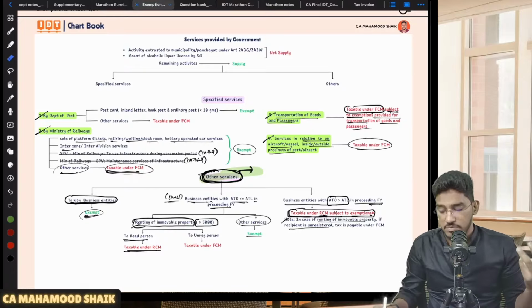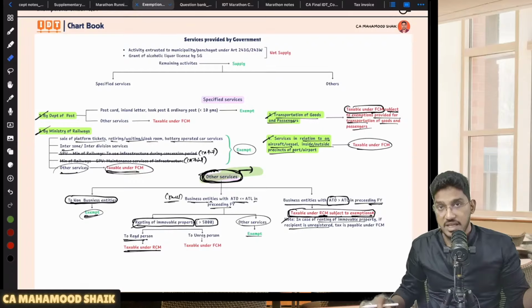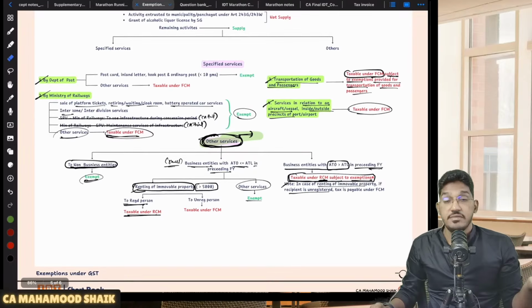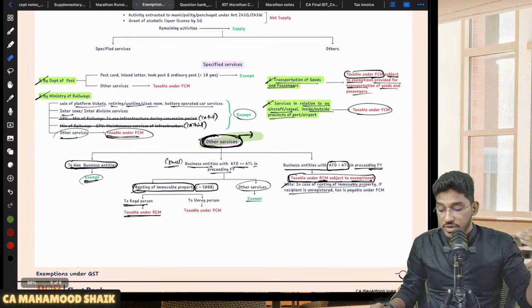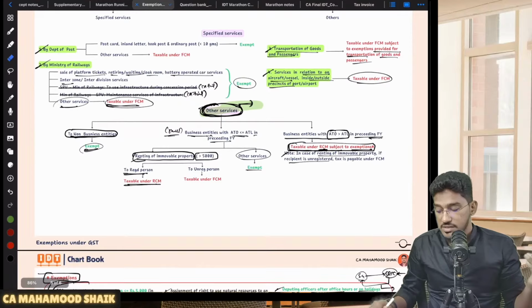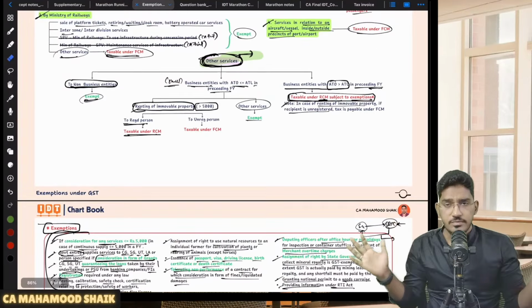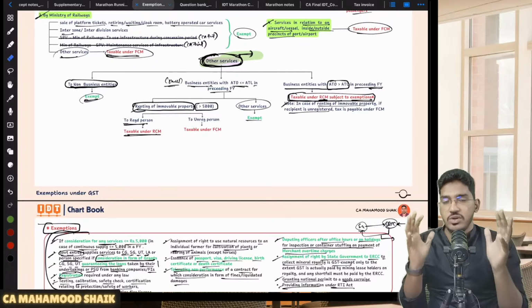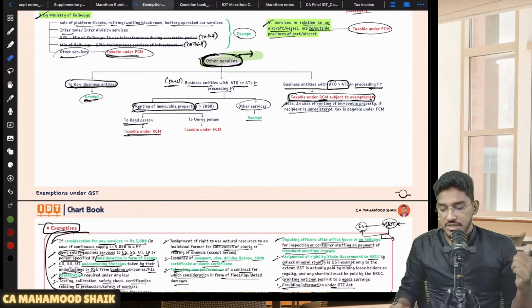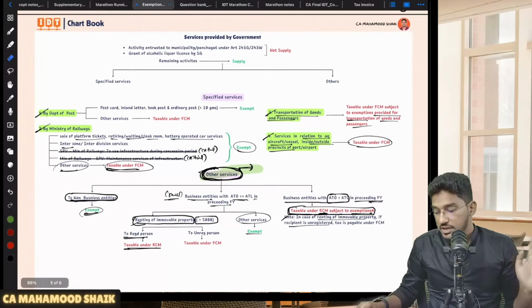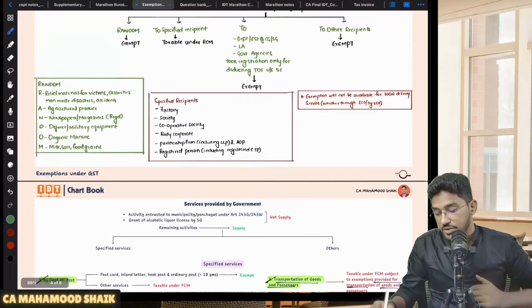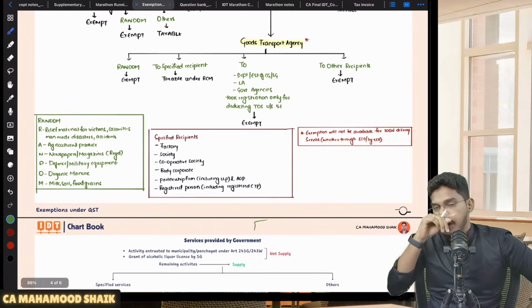In many cases, it will not be supply. In some cases, it will be supply. Even in those cases, in many cases, it will be exempted. If it is taxable, in a few cases it is under forward charge mechanism, in a few cases under reverse charge mechanism. So like that, we have one complete bunch. I have consolidated all that discussion regarding government services into this comprehensive chart. This I will try to explain. This we will try to revise along with the exemptions chapter, not now.